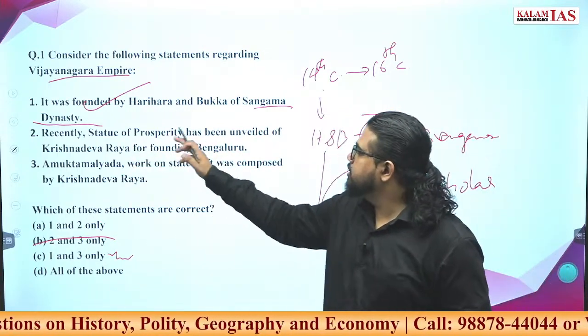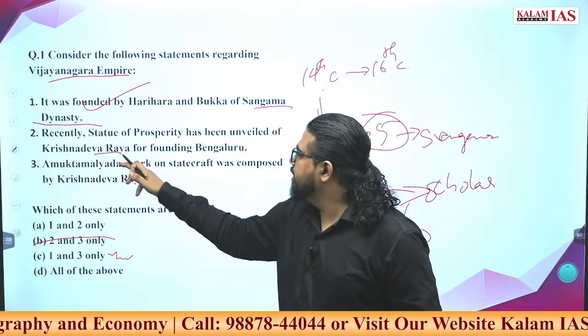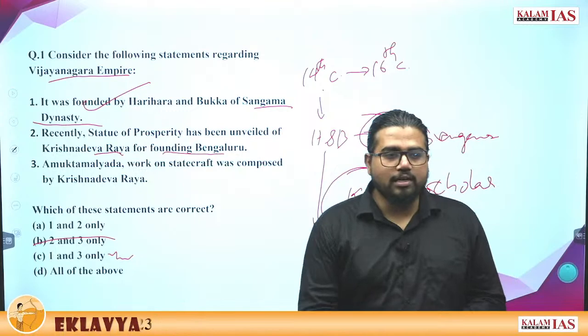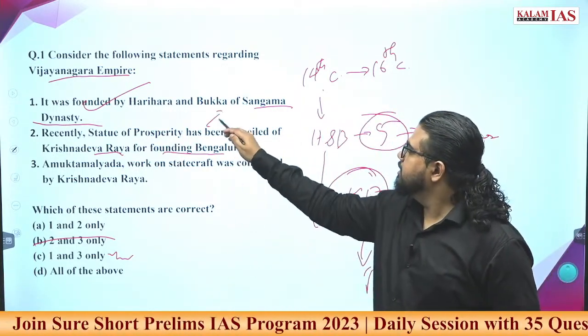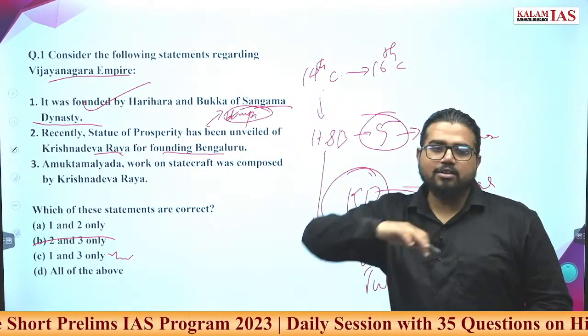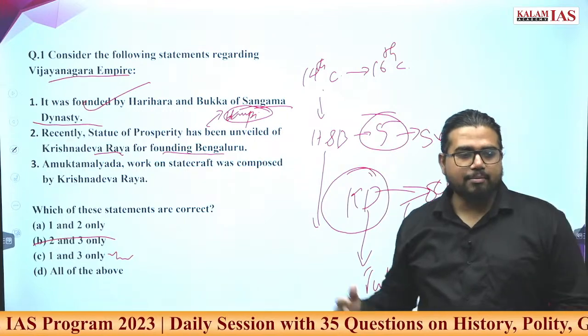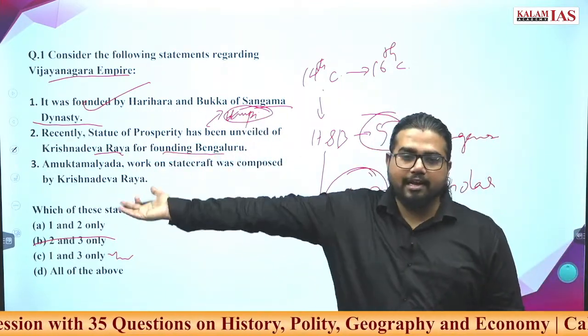Now recently a Statue of Prosperity has been unveiled of Krishnadevaraya for founding Bangalore. Where is this Vijayanagara Empire based? It is in Hampi, in the northern part of Karnataka. And Bangalore is such a big city. We read a number of things about Krishnadevaraya.